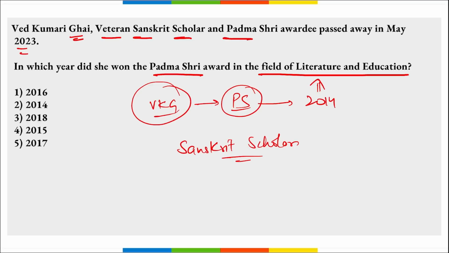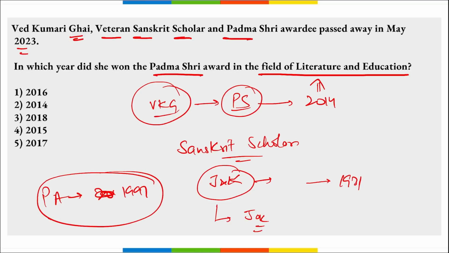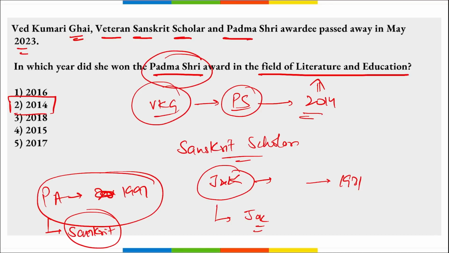Apart from this, she was a resident of Jammu and Kashmir, right? She was born in 1931, and she was from Jammu and Kashmir itself, correct? And she also won the President's Award in 1997, right? And this President's Award was for which language? Sanskrit. And she won this Padma Shri in 2014. So option 2 is right here.